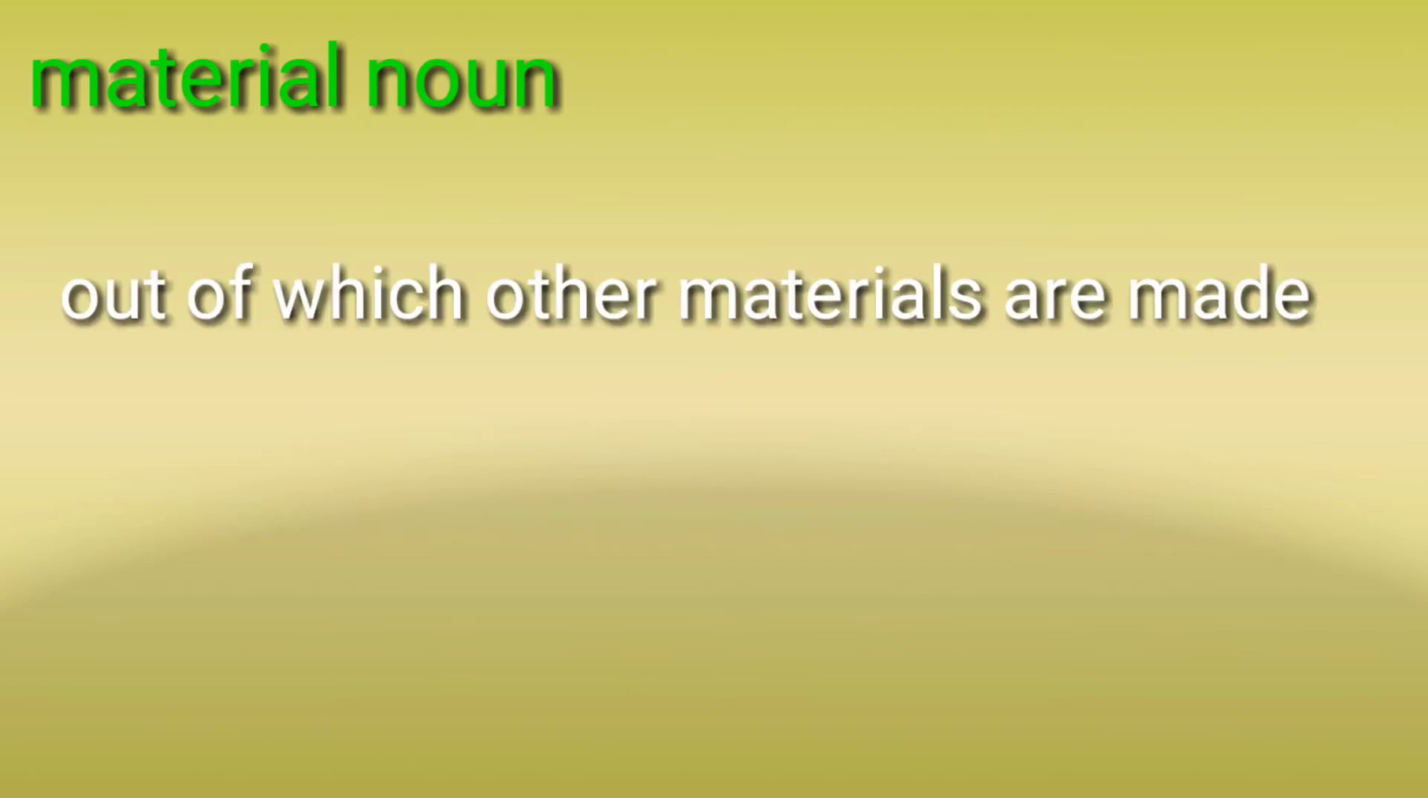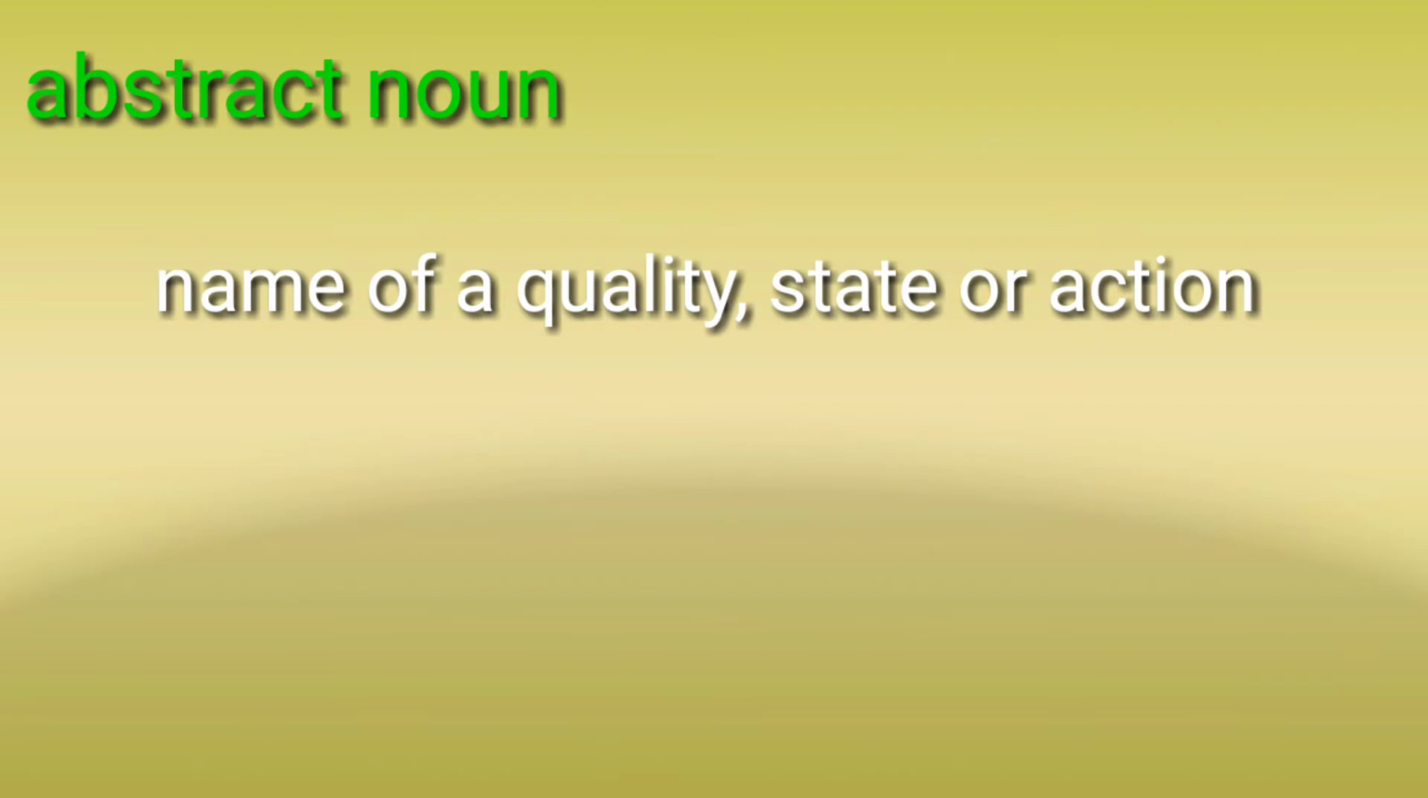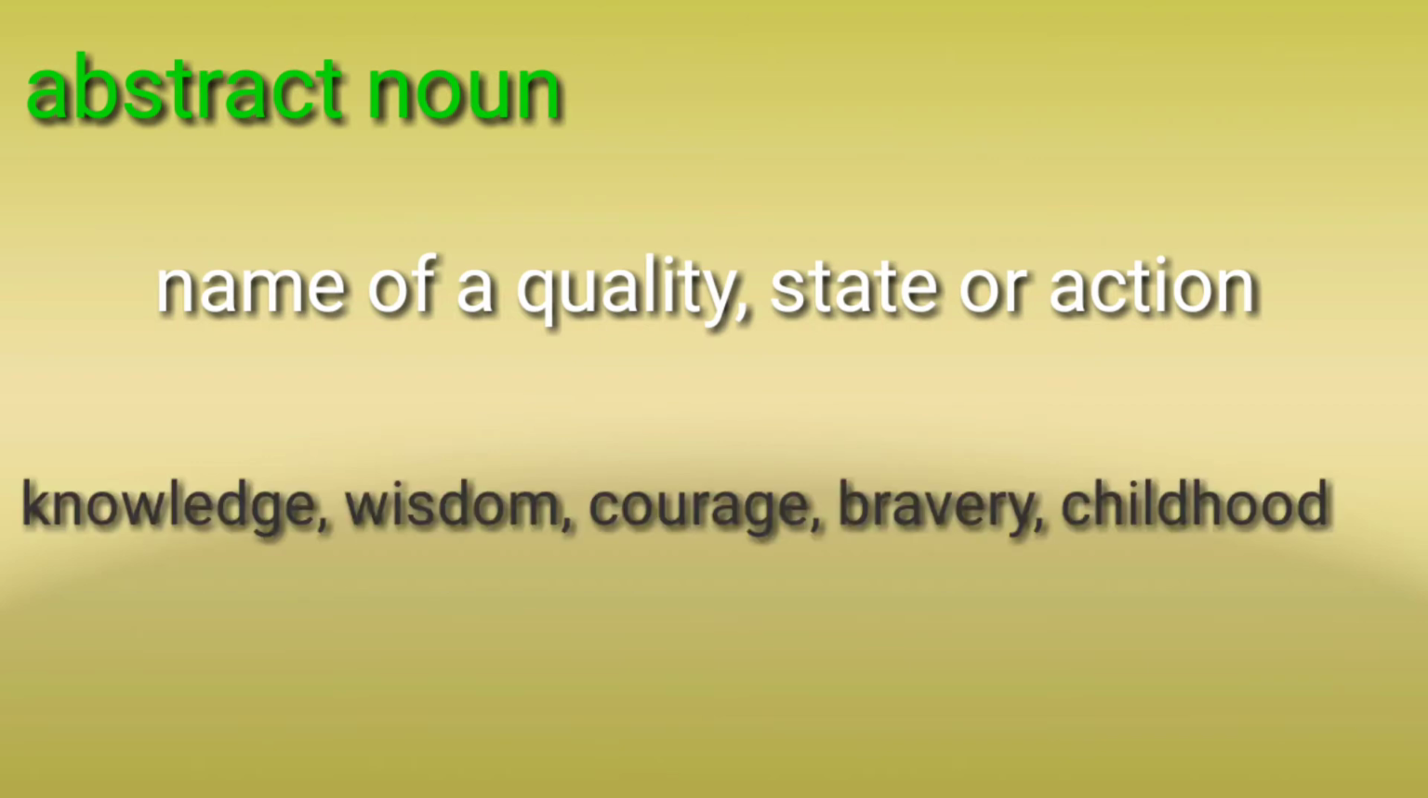Fourth, material noun. Material noun denotes a material out of which other materials are made. For example, gold, silver, zinc, mud, plastic, clay, etc. And fifth is abstract noun. Abstract noun denotes the name of a quality, state, or action. For example, knowledge, wisdom, courage, bravery, childhood, etc.